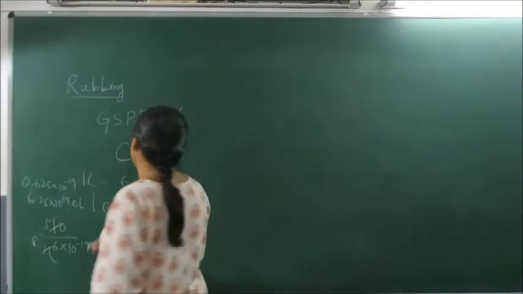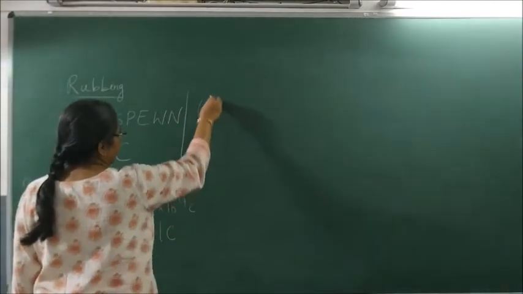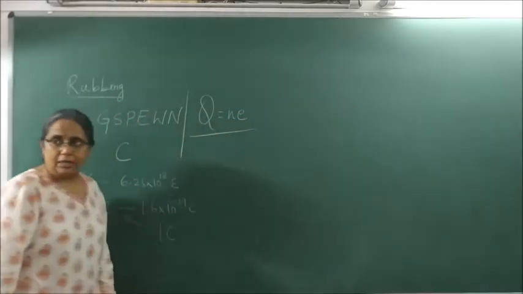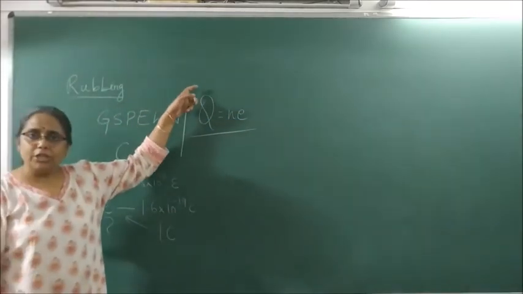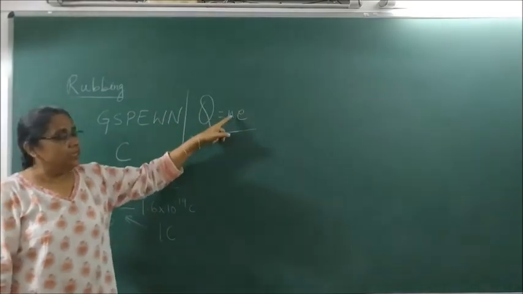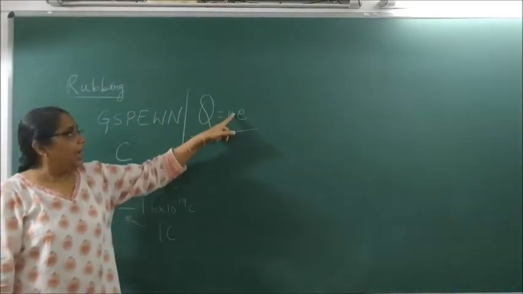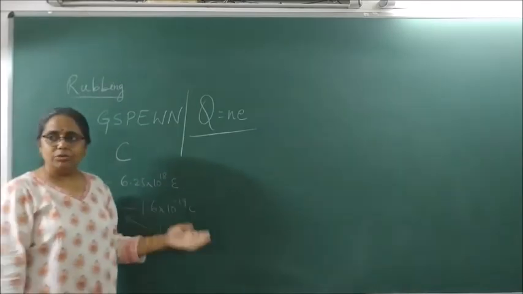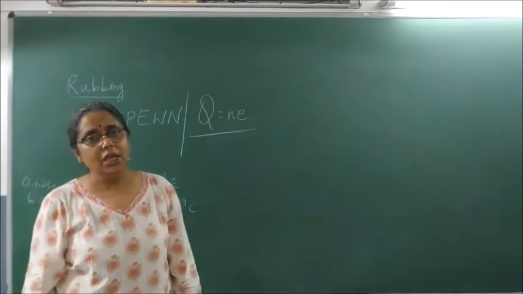We also studied charge can be calculated by the formula Q is equal to Ne, where Q is charge in coulombs, N is number of electrons, and e is the charge on 1 electron, which is 1.6 into 10 to the power of minus 19 coulombs.